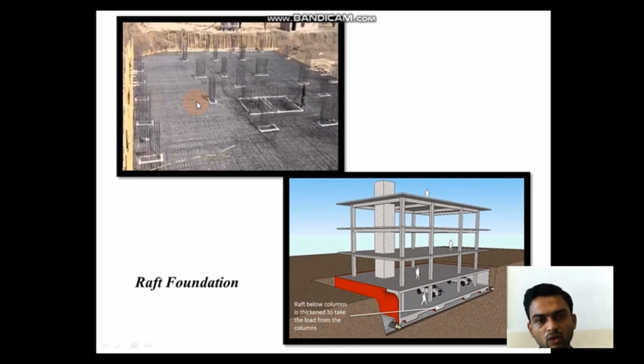Here you can see the raft foundation where a common slab footing is provided for the columns above it. Entire load is transferred from this column to this slab and further it is transferred to the soil beneath this. In this picture you can see that after the completion of the building or the casting of the raft foundation, the basement can be used as parking, also called the substructure.